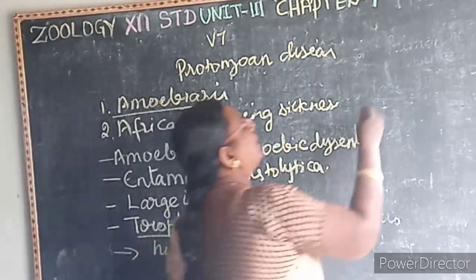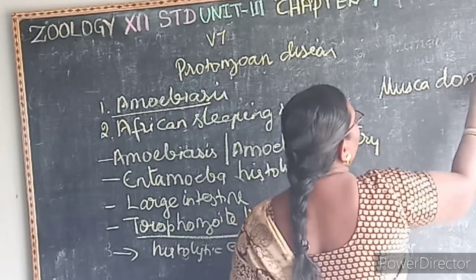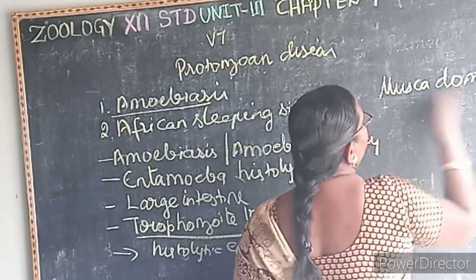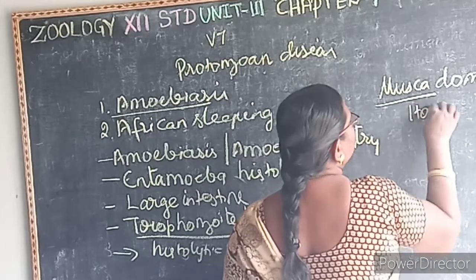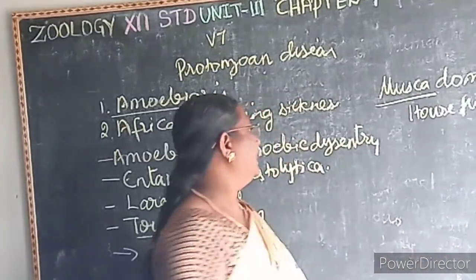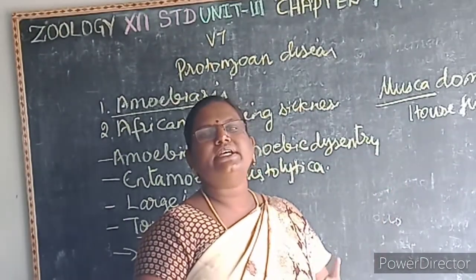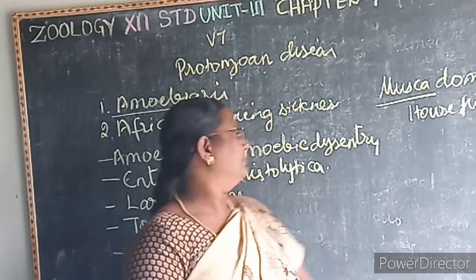And here the vector is Musca domestica. So what is Musca domestica? Common name, it is a housefly. And then the symptoms: diarrhea to dysentery with excess mucus in the stool.